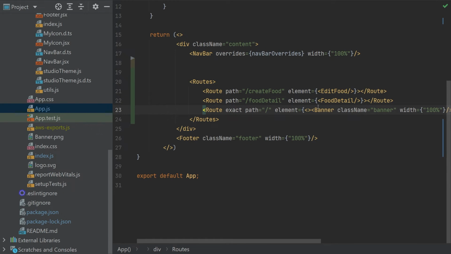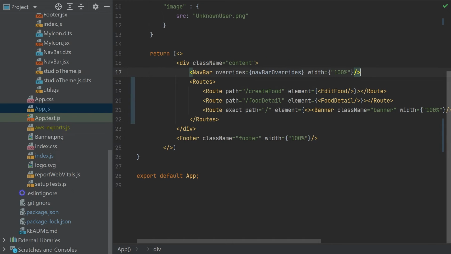Or of course you can create your own custom component, put those components inside it, and call it a home component or something like that. Could be whatever naming you want.